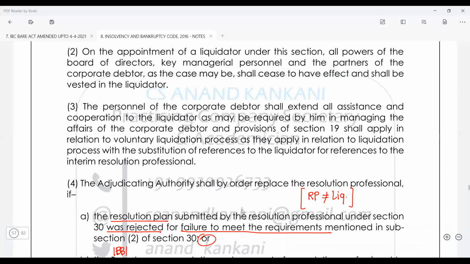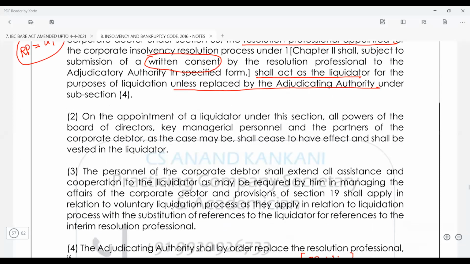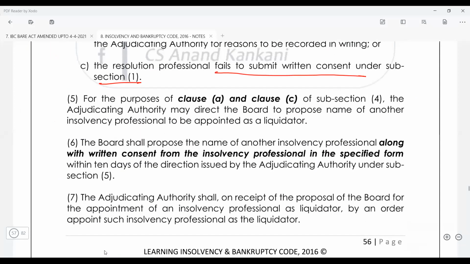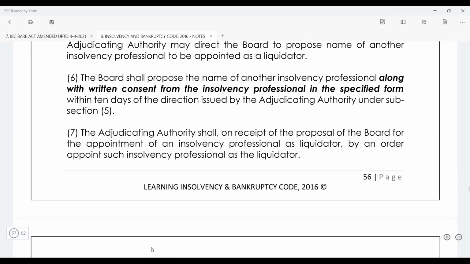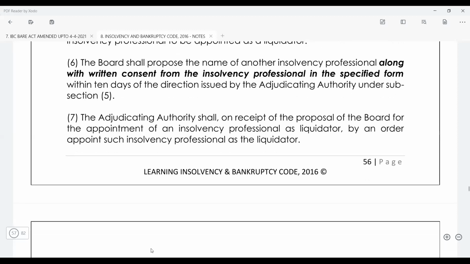Let's see. Now again, read it here. Now here it says that on the appointment of liquidator, basically all the powers and everything will vest in the hands of the liquidator. And also the personnel of the corporate debtor should extend the coordination. So what was there in section 18 is now section 19 here. Okay. Then the board will propose the name. So this is all fine.